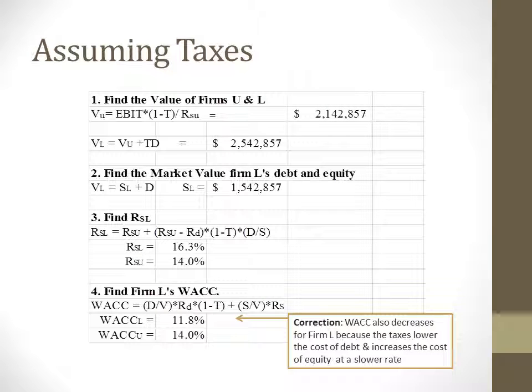In this table, we can see that the value of both firms is now much lower, and that's because the 40% tax rate decreased income by 40%, and therefore lowered the values by this amount as well, and as a result, lowered the value of firm L's equity. Everything else pretty much stayed the same.